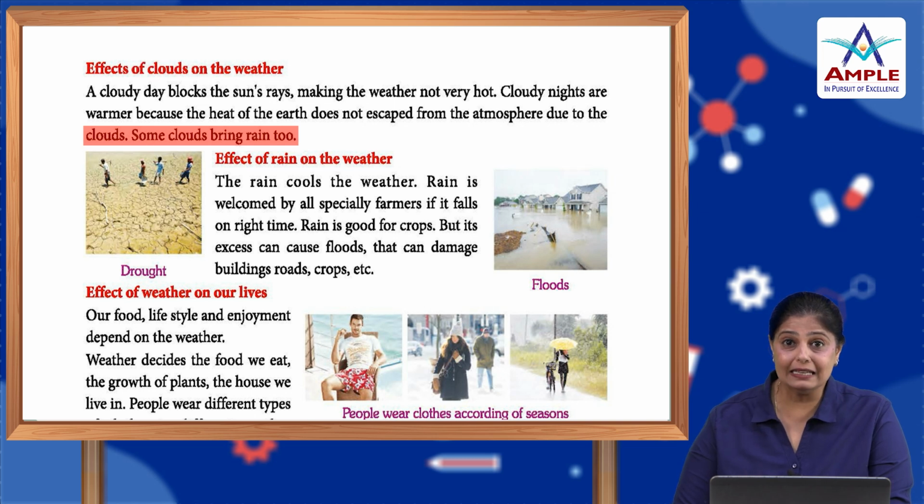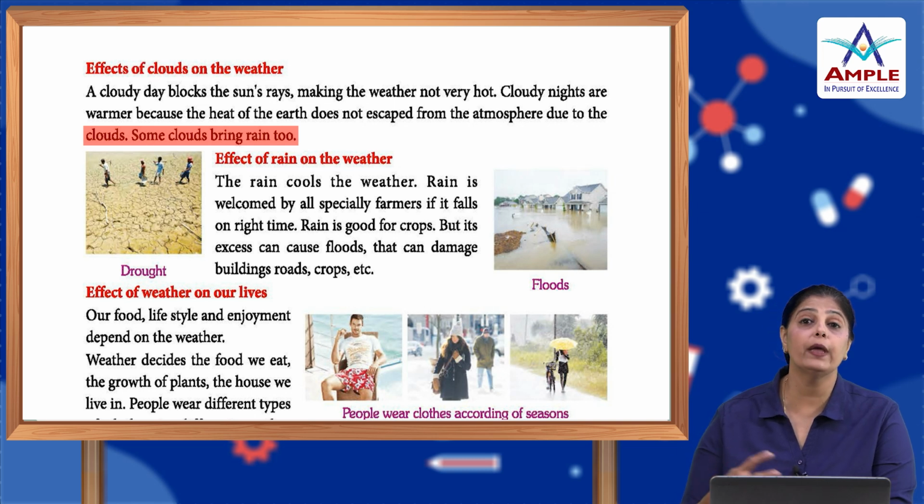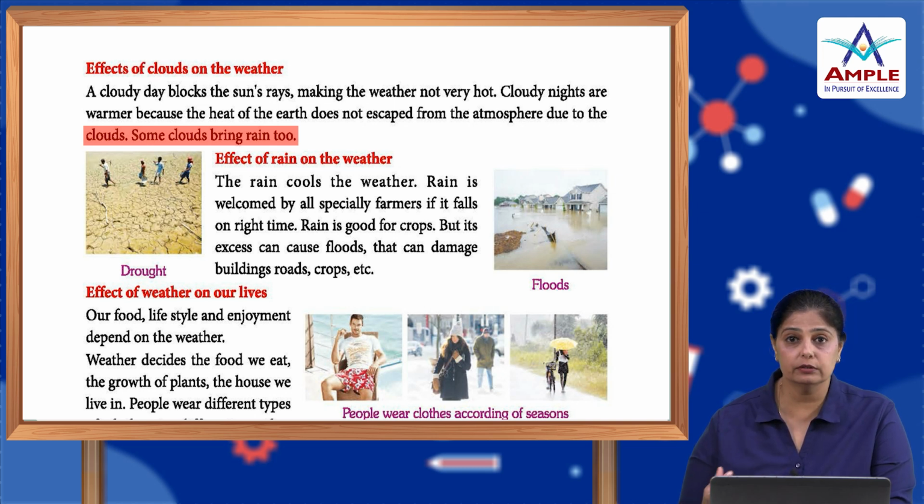But cloudy nights can be warmer because the heat of the earth does not escape. There is no way for the heat to escape into the atmosphere, because the clouds come in between. That's why we feel very warm at night when it is cloudy. And some clouds bring rain.